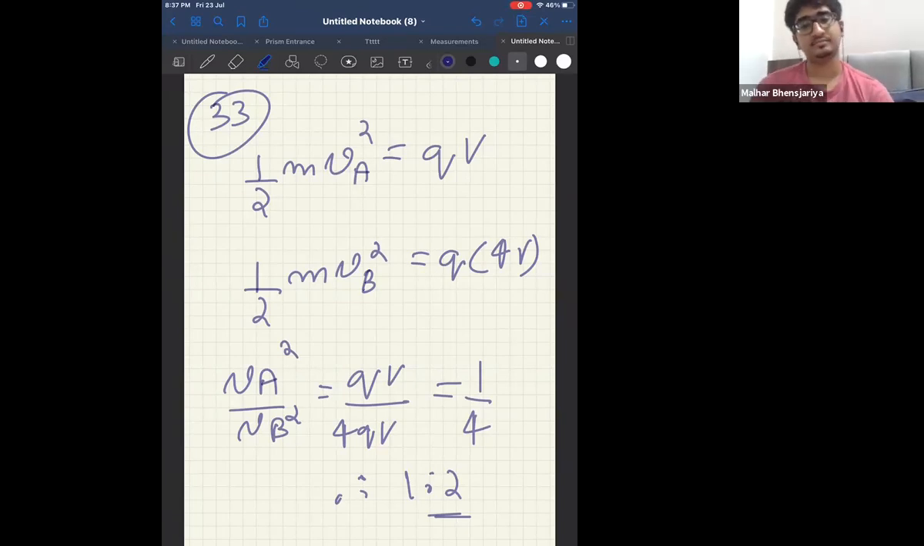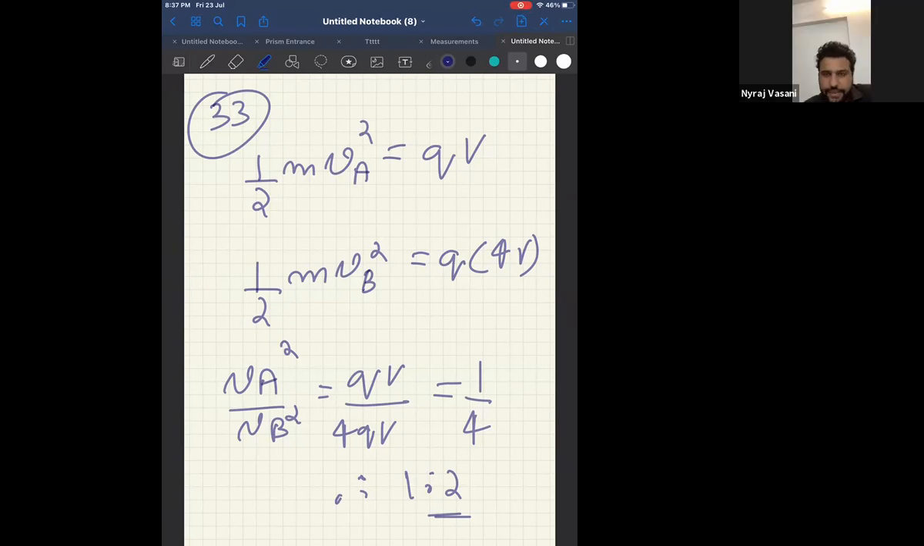First case, second case. Then divide the first case by the second case. Why am I dividing? Because in the question itself, they're asking me the ratio of VA by VB. That is why I'm dividing 1 by 2, because I want VA by VB. Because I have VA square by VB square, I have to take a square root because they want only VA by VB. Okay, nothing great, but you will need to know the formula. You need to know it. Clear? Okay.